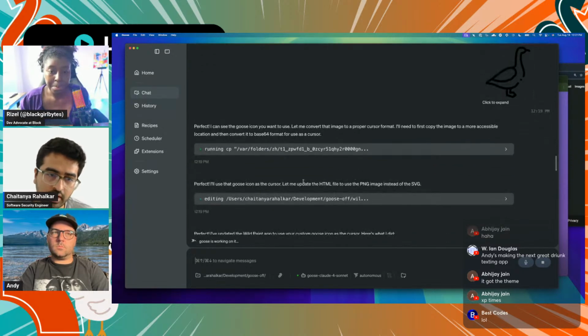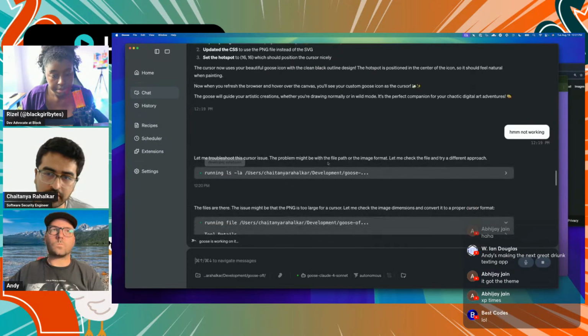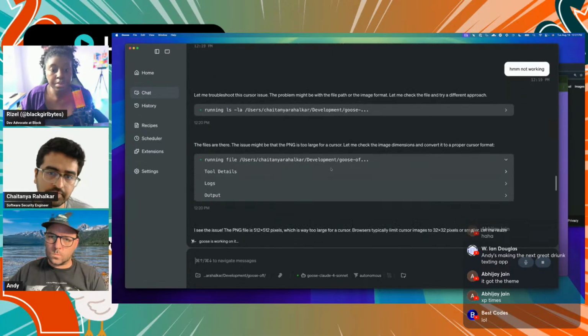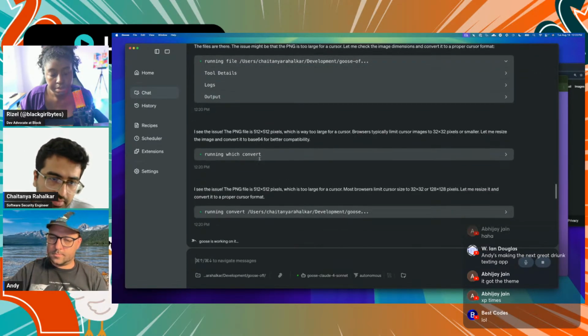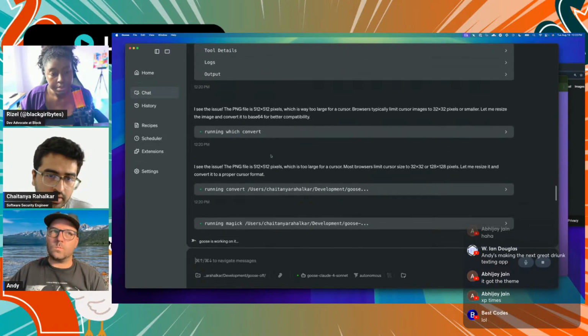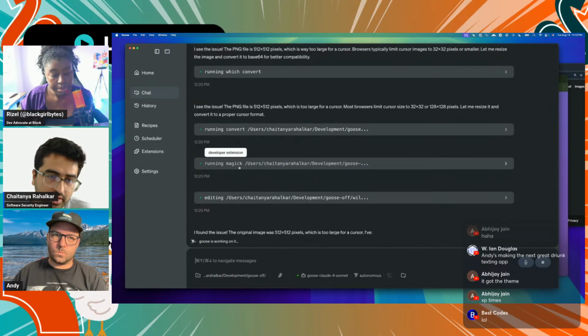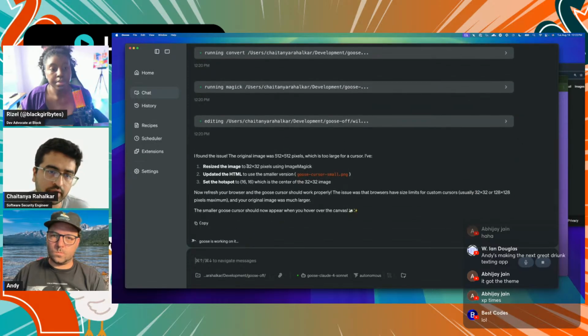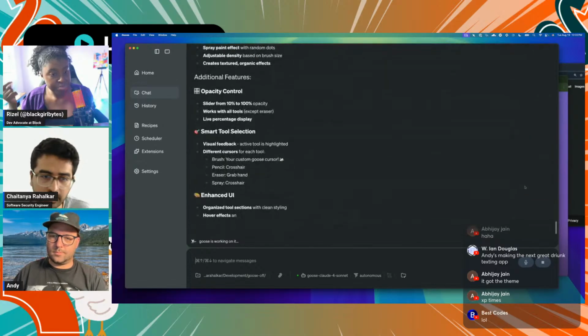It noticed that the icon was a bit large, 512 by 512 pixels, so it converted it using this magic utility into a 32 by 32 pixel image, and now it's using that as the icon.